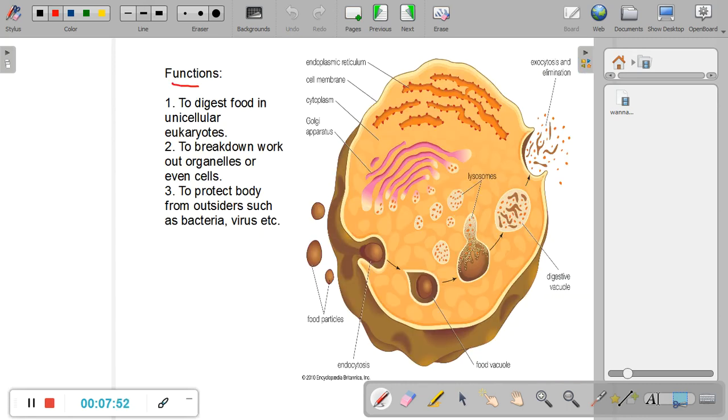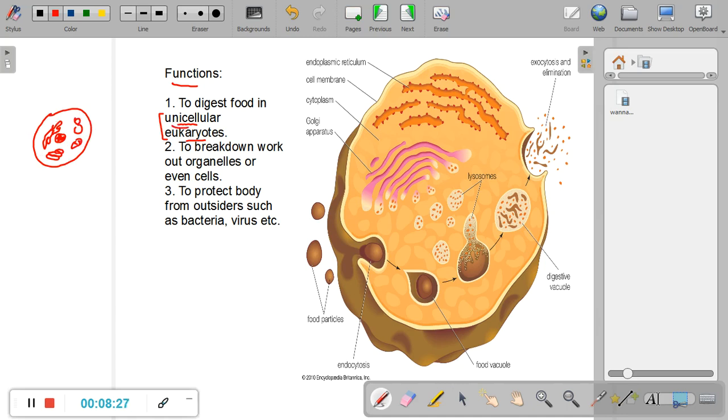Now, what is the function of the lysosome? The lysosomes perform three functions. In unicellular eukaryotes, let us recall what are unicellular eukaryotes. Eukaryotic cells are those cells that have organelles in them. For example, they will have a nucleus, endoplasmic reticulum, Golgi body, vacuoles, and mitochondria in them. So this is a eukaryotic cell.